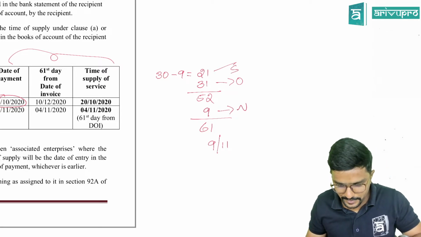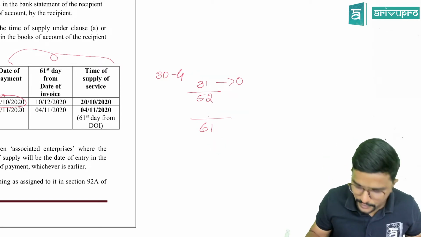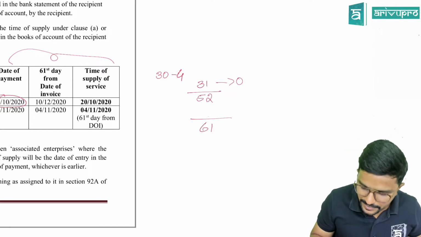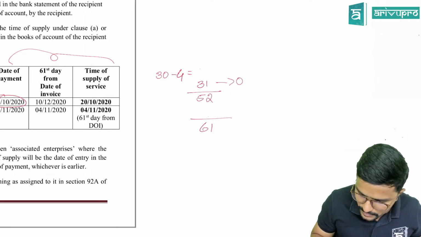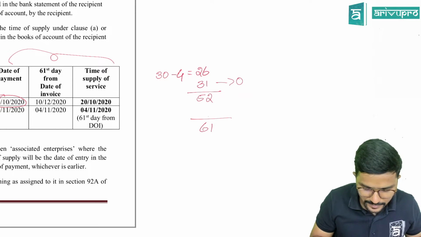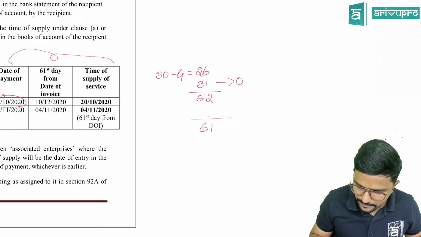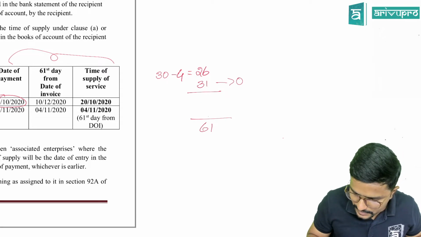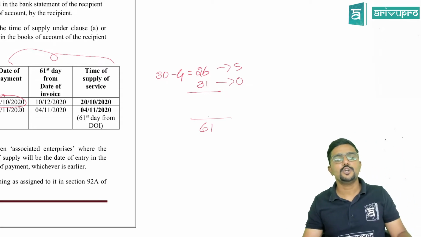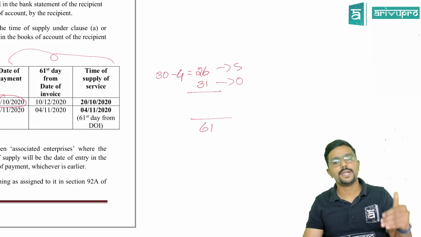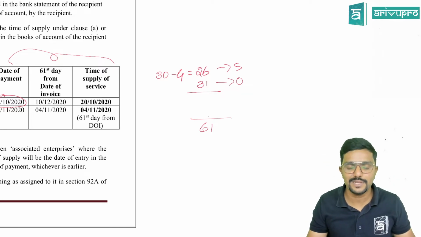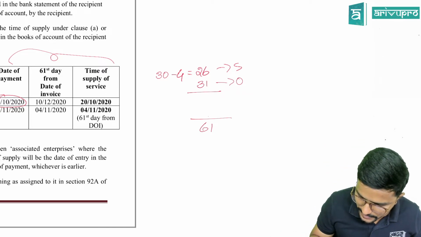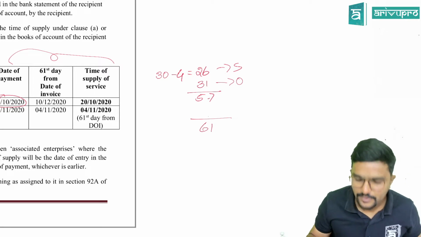It is 4th September. So invoice date is 4th September. So 30 minus 4, 26. 26 days in September. Okay, sir. So September 26 days, October 31 days. So 31 plus 26, it is 57.